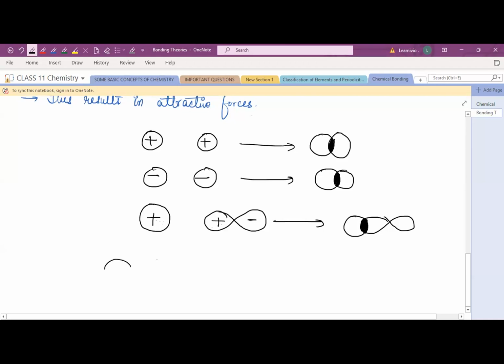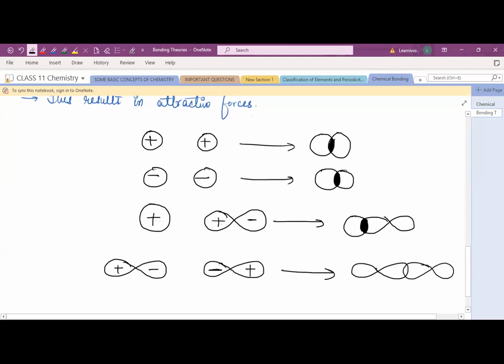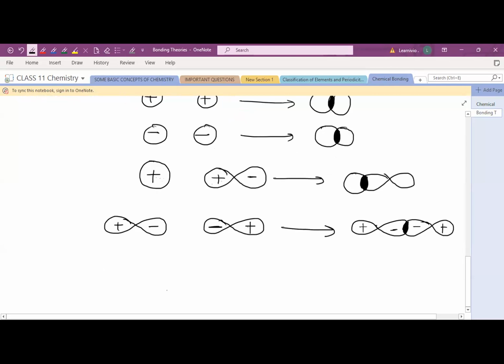Similarly, if we take both p orbitals, suppose this is positive, negative, negative, and positive. This is negative, negative, meaning the same sign, so they will make a bond with each other. And you have to show the overlapping. This was positive, negative, so negative, and positive. So this was on the x-axis.